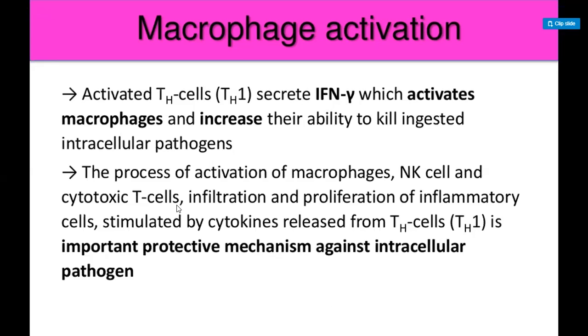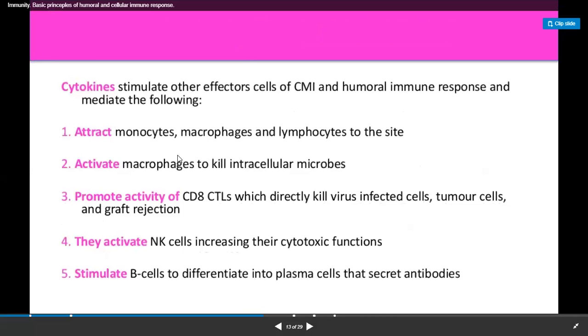When these cytokines bind to these cells, such as macrophages, natural killer cells, cytotoxic cells, and T helper cells, then these cells can get activated, because these cytokines are molecules secreted from the cells which contain some signals, and these signals result in the activation of these cells. Okay. So some lines for the cytokines. These cytokines play an important role in cellular immunity and humoral immunity.